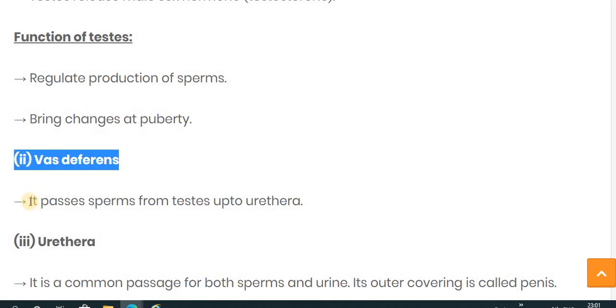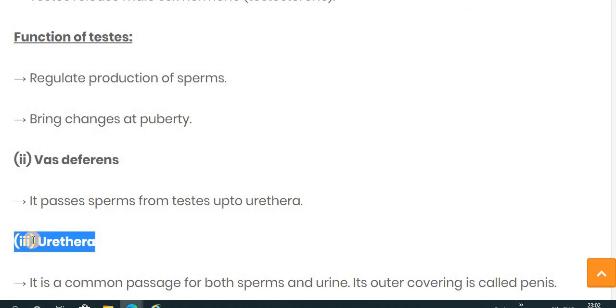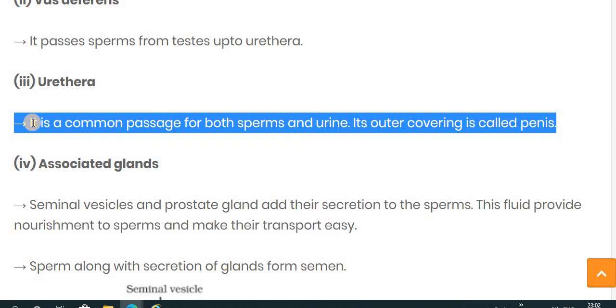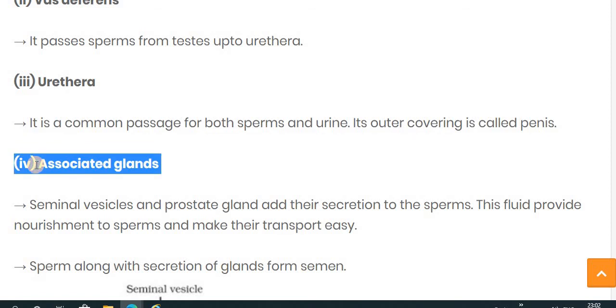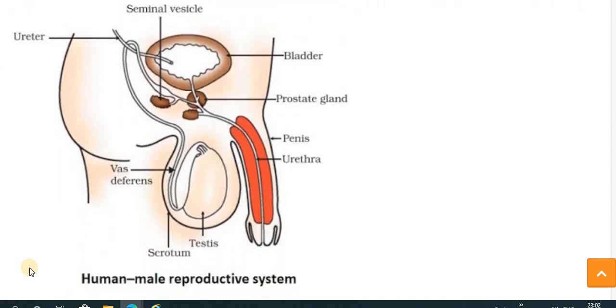Second is the vas deferens, which passes the sperm from the testis up to the urethra. Third is the urethra. It is a common passage for both sperm as well as urine, and its outer covering is called the penis. Then the associated glands: the two associated glands, the seminal vesicles and the prostate gland, add their secretion to the sperm, and this fluid provides nourishment to the sperm and makes their transport easy. The sperm along with the secretion of the glands form the semen. And this is the structure of the human male reproductive system.